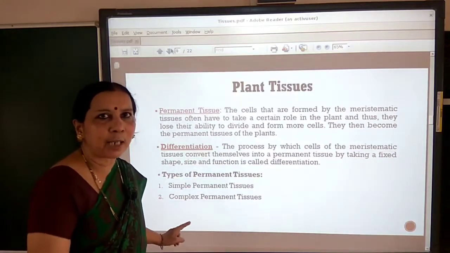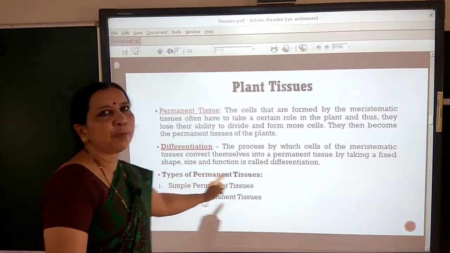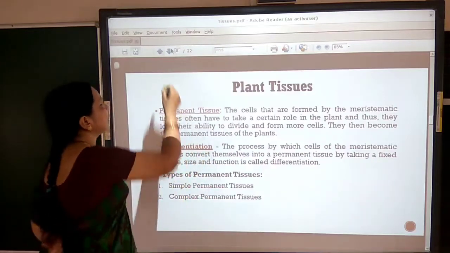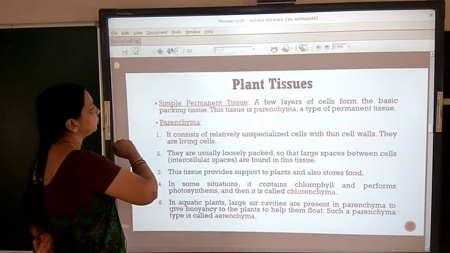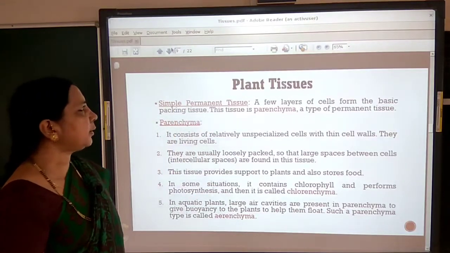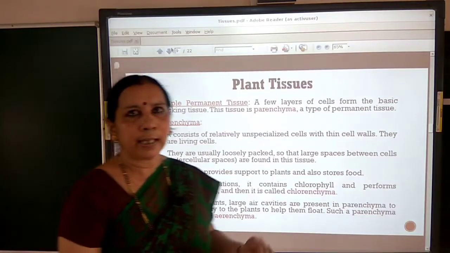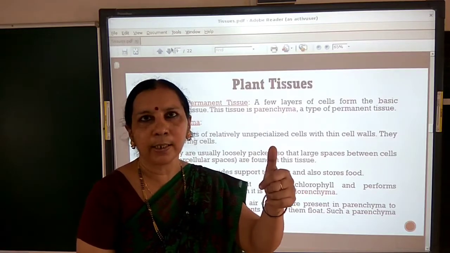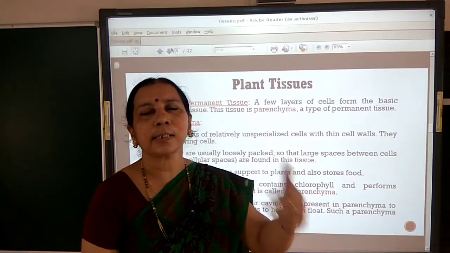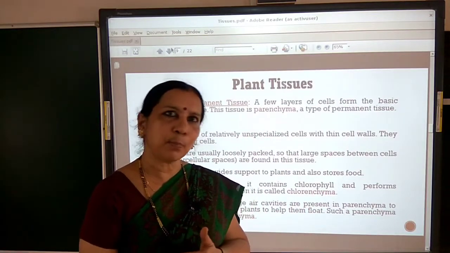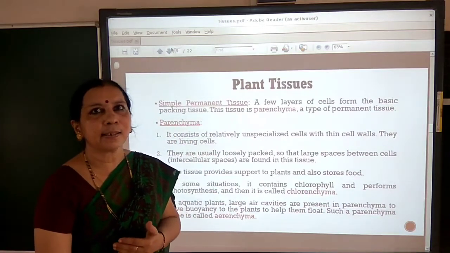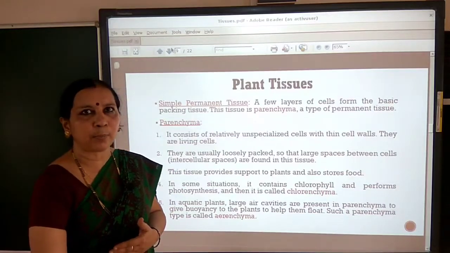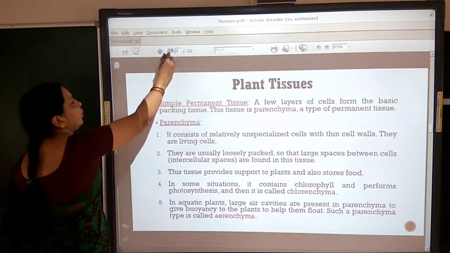There are 2 main types of permanent tissues, simple permanent tissue and complex permanent tissue. Let us see the classification here. Simple permanent tissue again has many types. Parenchyma, collenchyma, sclerenchyma are the simple permanent tissues. Let us learn about parenchyma. How are the cells arranged in parenchyma and how do they help?